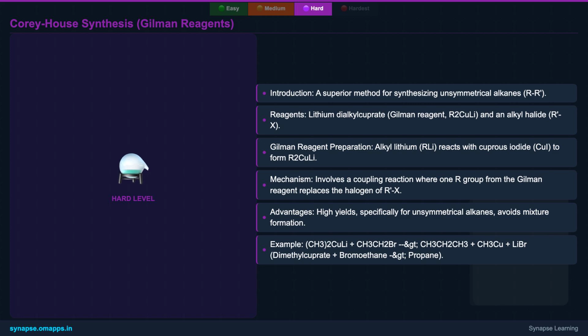with an alkyl halide, RX, to form the desired unsymmetrical alkane, RR', in high yields. This method avoids the formation of multiple products, which is a major drawback of the Wurtz reaction. For example, reacting lithium dimethyl cuprate with bromoethane yields propane, precisely and efficiently.